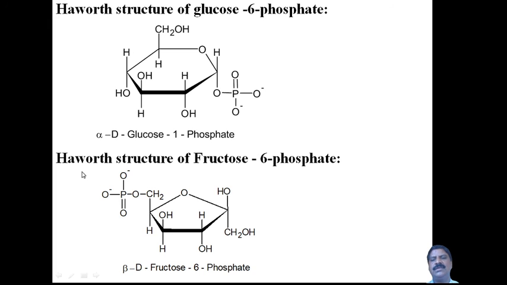Then come to the structure of fructose 6-phosphate. Fructose is nothing but this structure.